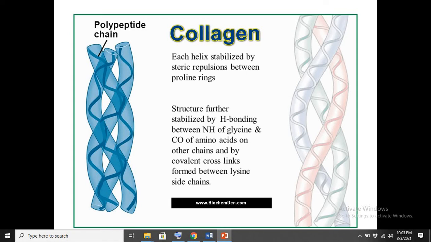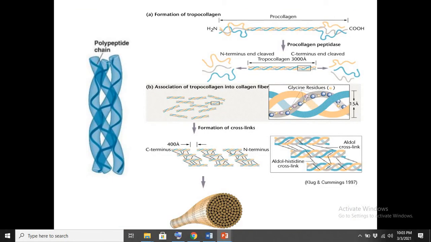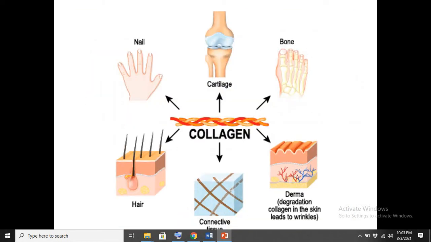A helix is a protein secondary structure, where a polypeptide chain of a protein twists itself into an alpha helical structure, and then 3 alpha helices twist on each other and form this collagen. So where can we find collagen? As I told you, collagen is a structural protein. You know we have different types of cartilages in our body.